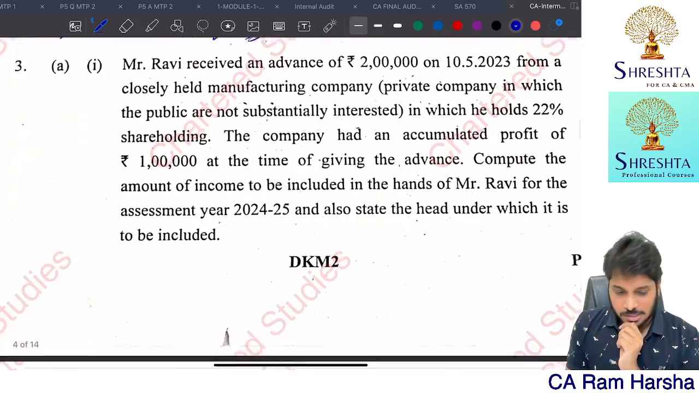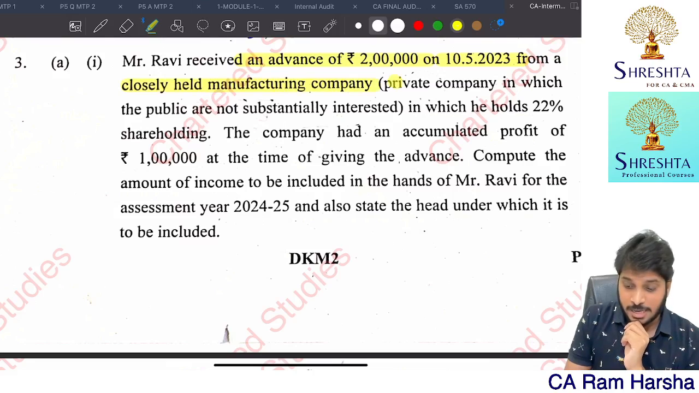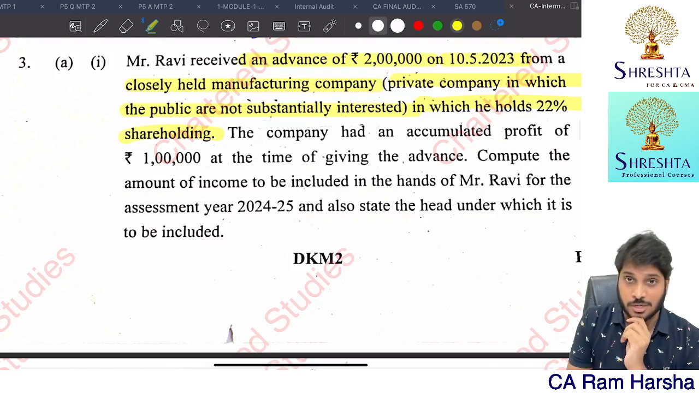Next, third question. It's quite easy. Mr. Ravi received an advance of 2 lakhs on 10th May from a closely held company, private company in which public are not substantially interested, in which he holds 22% shareholding. Deemed dividend provision, section 2 clause 22 clause E. The company had an accumulated profit of 1 lakh. So which means out of 2 lakhs loan, 1 lakh is treated as deemed dividend. So that is taxable under income from other sources.